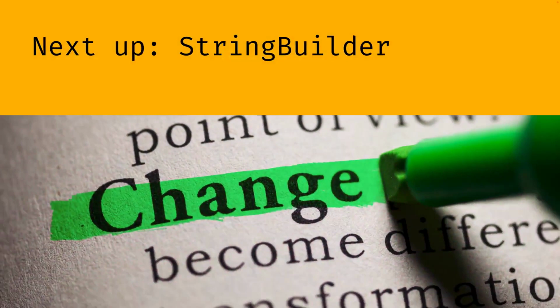Strings are a bit special in Java because of the string pool and the immutability. If you want to change a string a lot, many objects get created, and this is actually against the memory optimization mechanism. In this case, it's better to use the StringBuilder. We will see the StringBuilder in the next video.